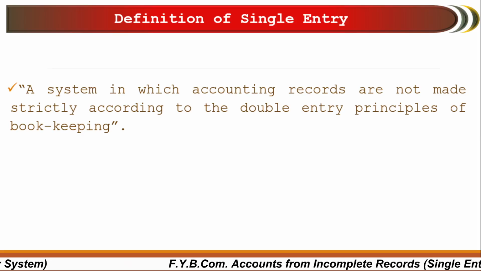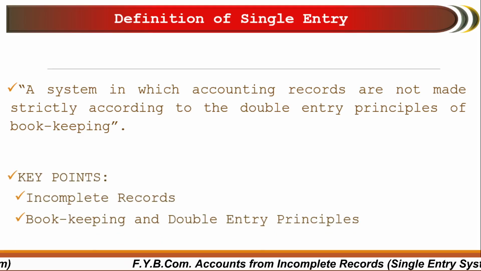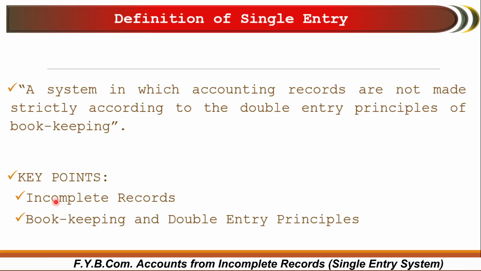That means the records are not maintained as per the principles of bookkeeping. So the key point is that incomplete records are most important. In the above definition, you can see the records are incomplete. Bookkeeping and double entry principles are missing here. That's why it is called a single entry system.